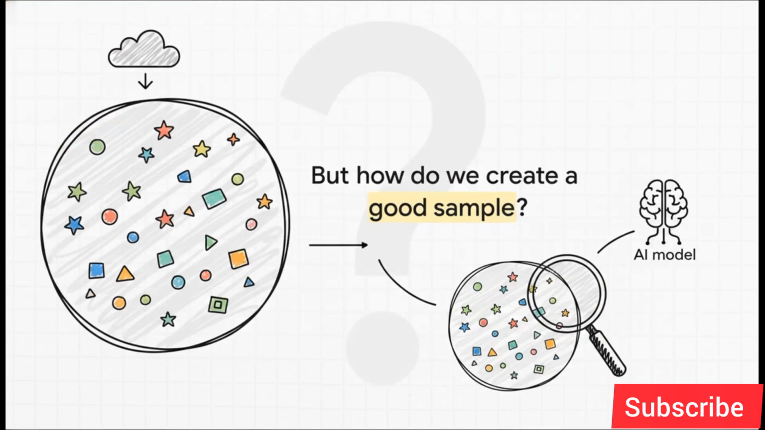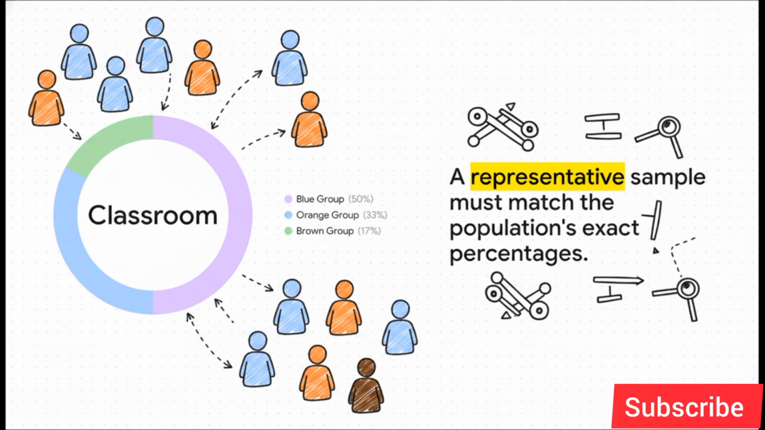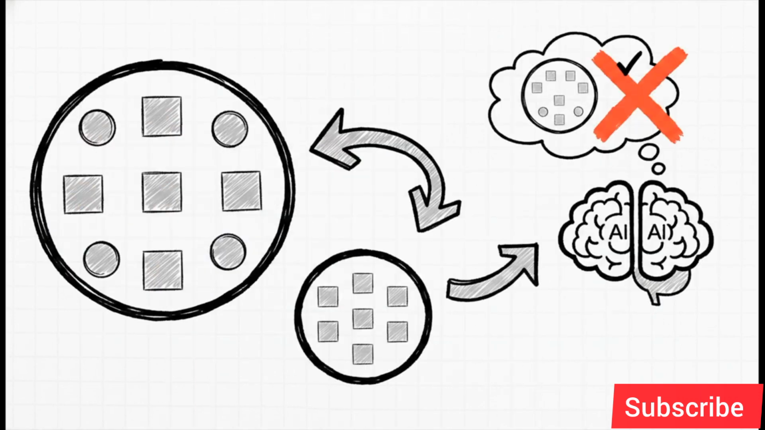Okay, but how do you make sure that small group actually represents the big one? Good question. It comes down to two golden rules. It has to be random, so everyone gets a fair shot, and representative. So if your population is this classroom, your sample needs to have that exact same mix of students. And this is so important. Some groups are more prone to heart disease. Leave them out, your model fails. Get the sample wrong, and you get a biased model. Simple as that. Your results will just be wrong.